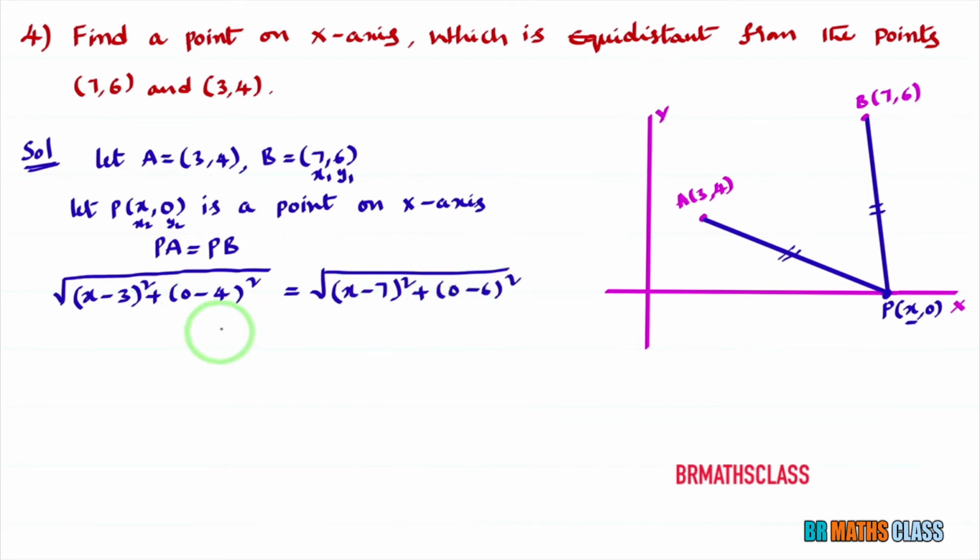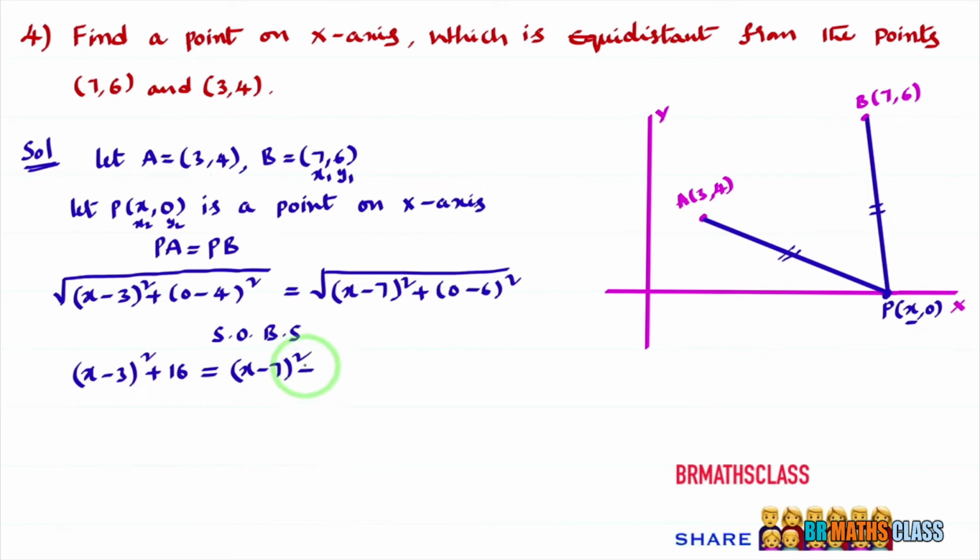Okay, now to get the value of x, you square on both sides. When we square on both sides, the square root will get cancelled. What will you get here? You will get (x minus 3) whole square plus (0 minus 4), which is minus 4, whole square is 16, equal to, here the square root is cancelled, (x minus 7) whole square plus (minus 6) whole square is 36.